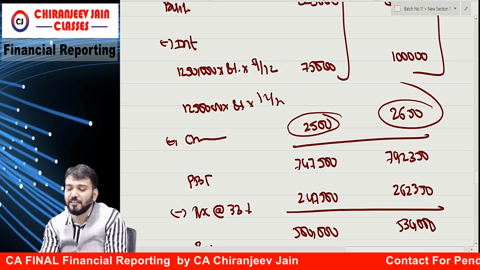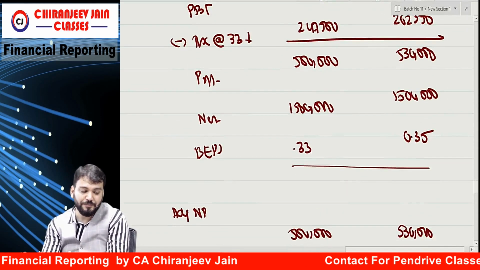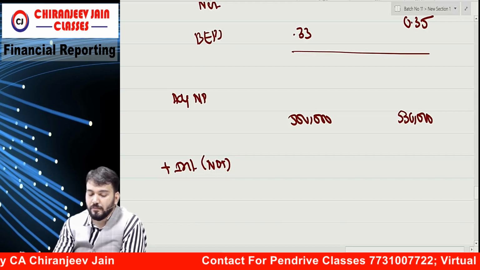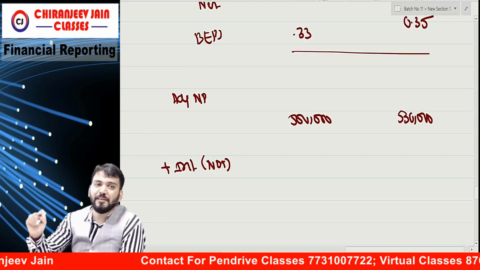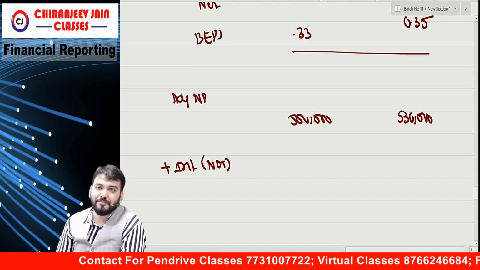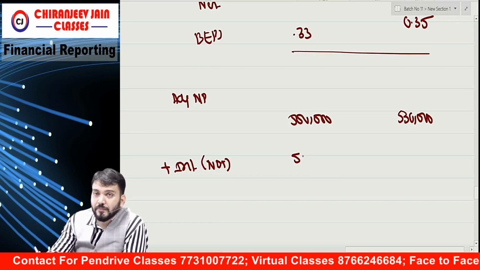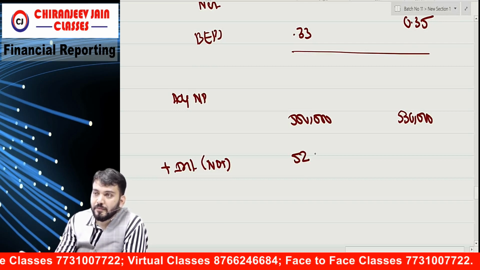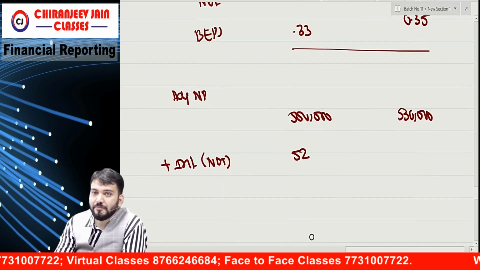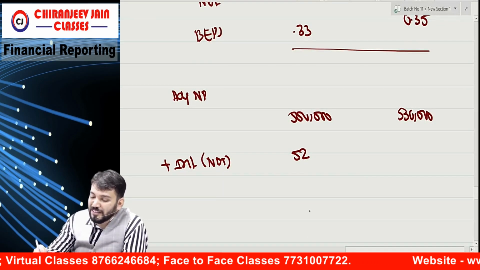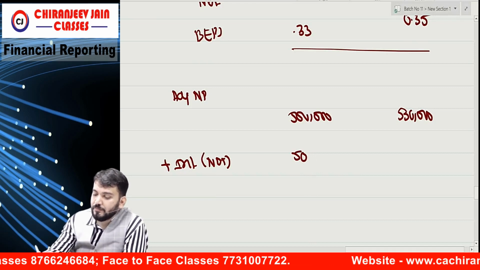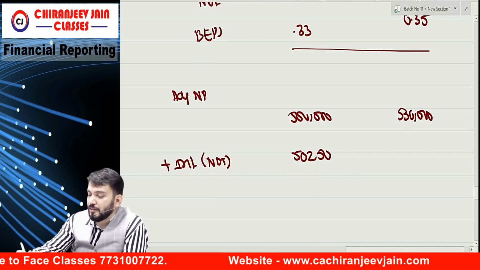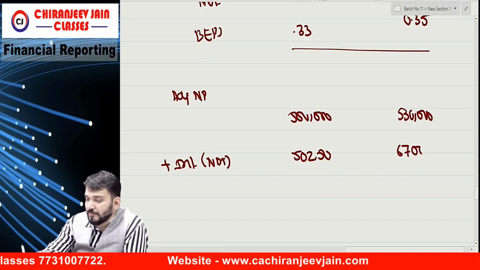So into 67%, how much is coming? 75,000. So 50,250 and here 67,000.